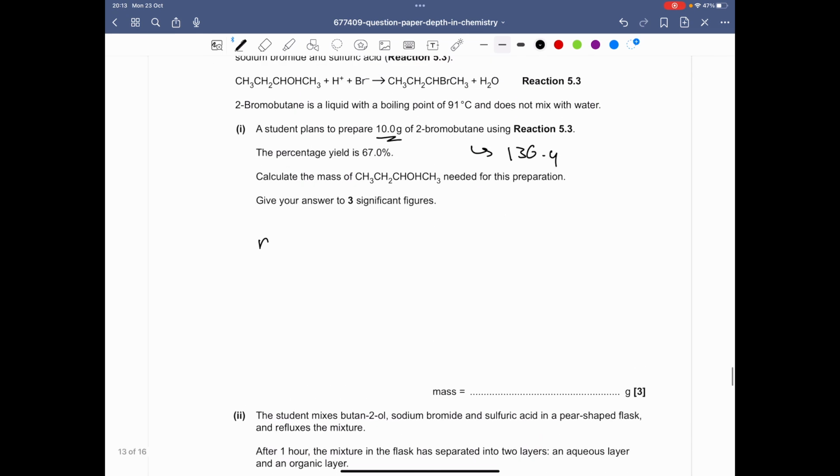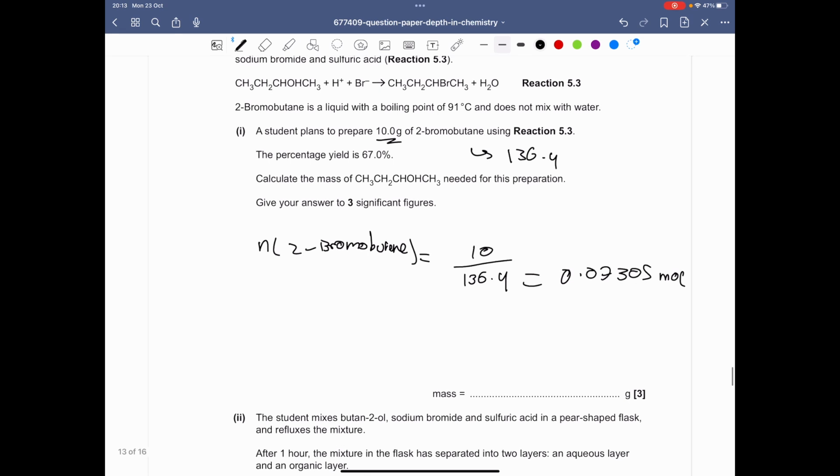So we can say that the moles of 2-bromobutane is equal to 10 over 136.9, which gives us 0.07305 moles. And that's what we need. You can assume that this is the actual moles, because you remember the equation for percentage yield is actual over theoretical multiplied by 100.